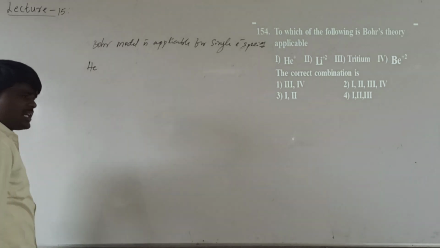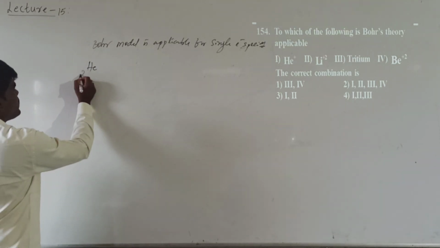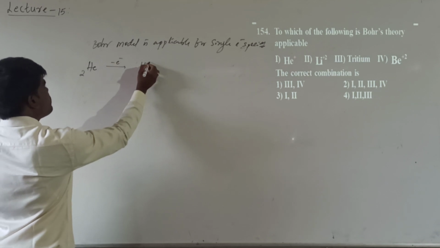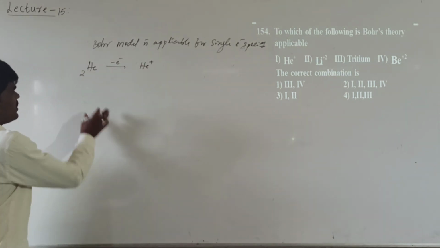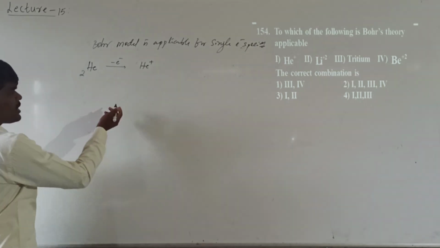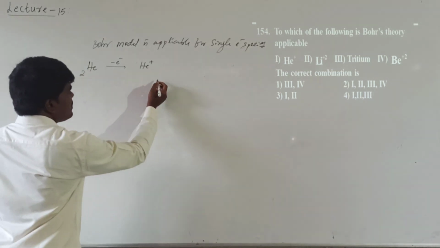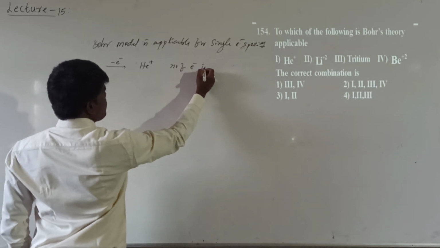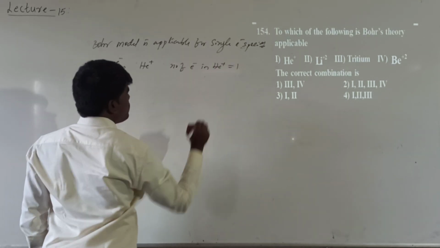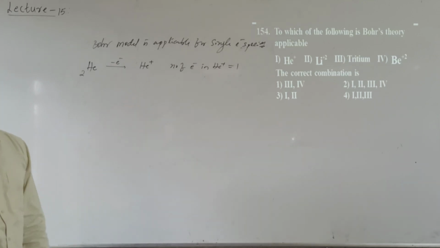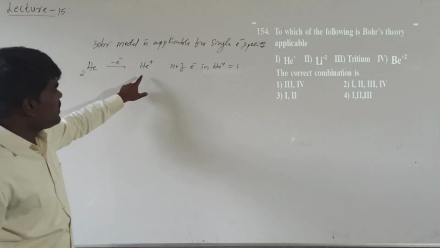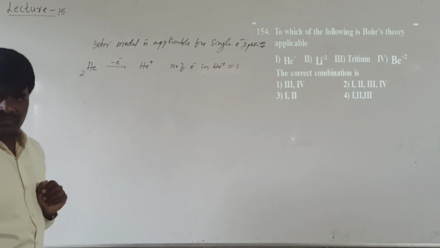Helium's atomic number is 2, right? So when it loses an electron, it becomes helium plus. Initially it is having 2 electrons, now it has lost 1 electron. The number of electrons in helium plus is what? Number of electrons in helium plus will be equal to 1. So it is also a single electron containing system. So Bohr theory can explain the spectrum of helium plus, right?